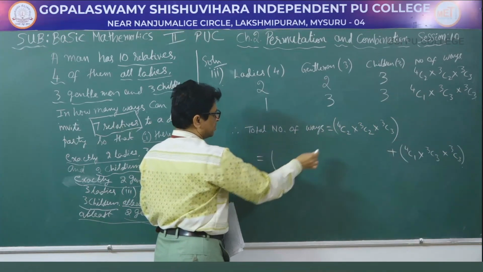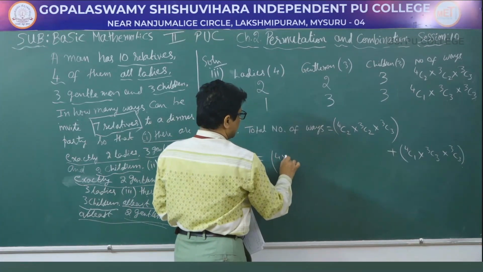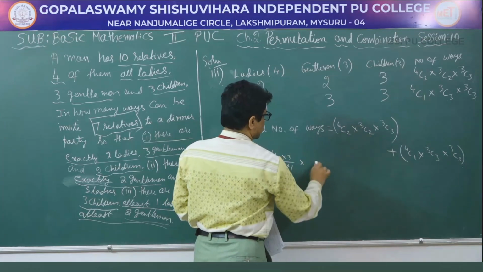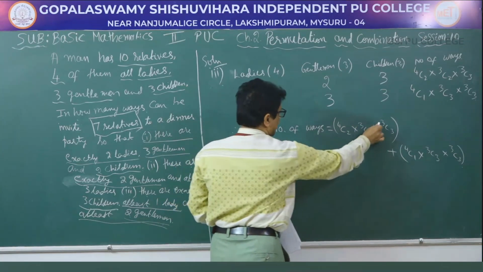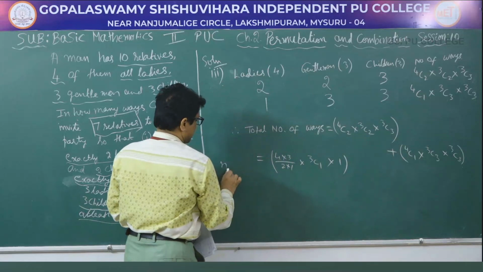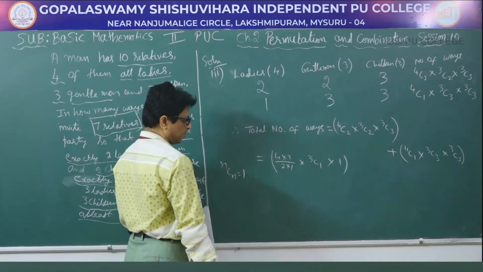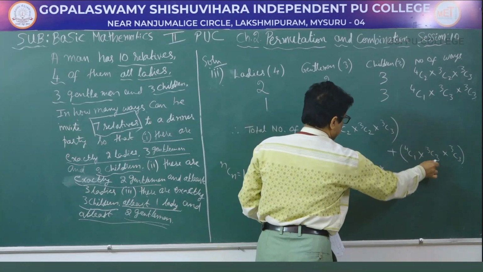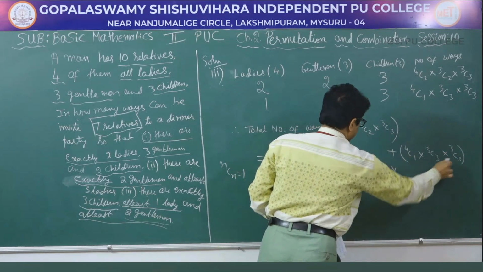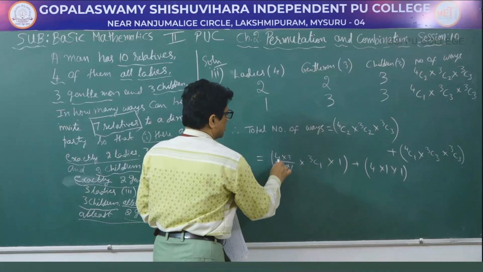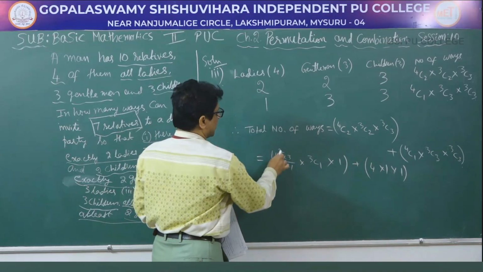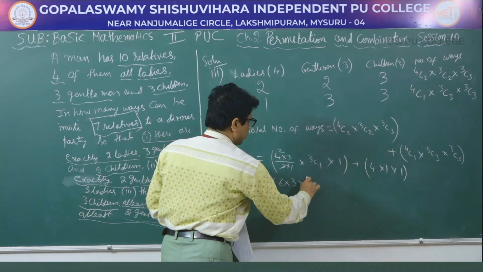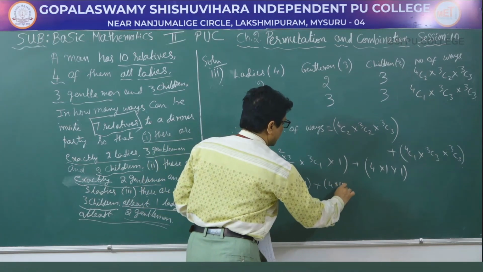So that will be equal to 4C2 is 4 into 3 by 2 into 1 into 3C2 is nothing but 3C1 into 3C3 is 1 because NCN will be always equal to 1 plus 4C1 is 4, 3C3 is 1, 3C3 is 1. 2 1s are 2, 2 2s are, that is equal to 2 3s are 6. 3C1 is 3 into 1 plus 4 into 1 into 1.